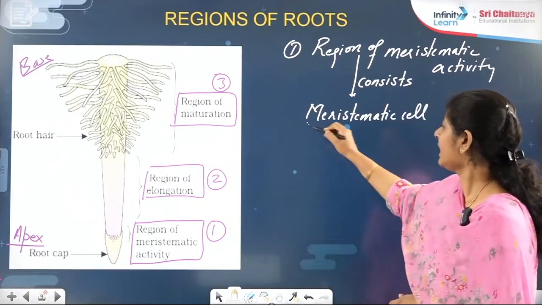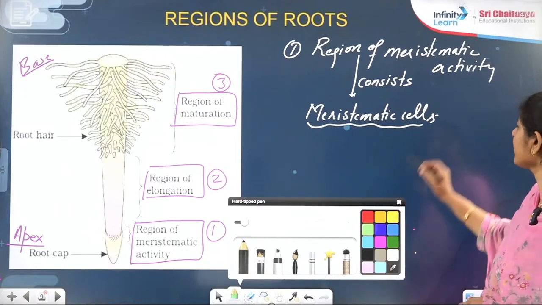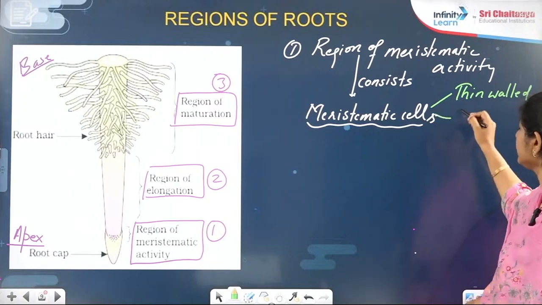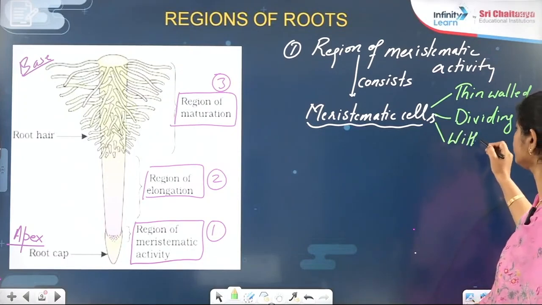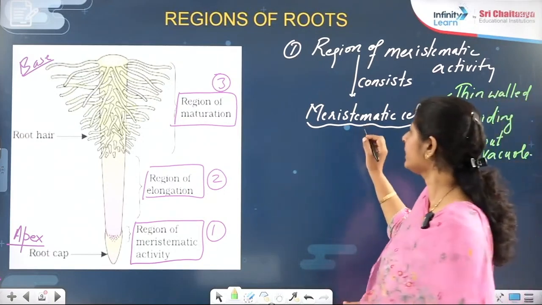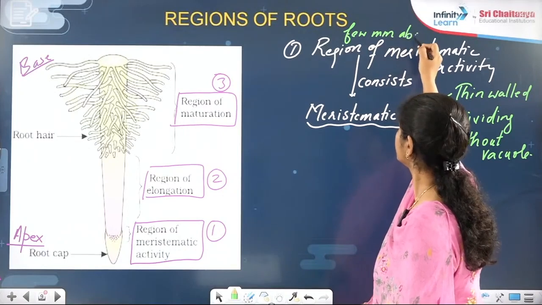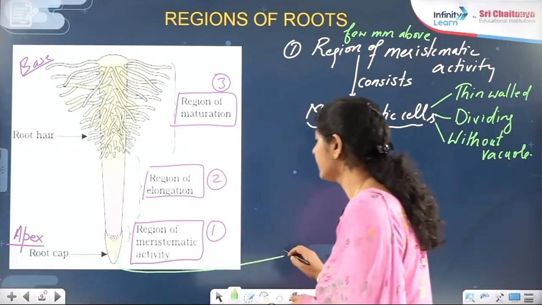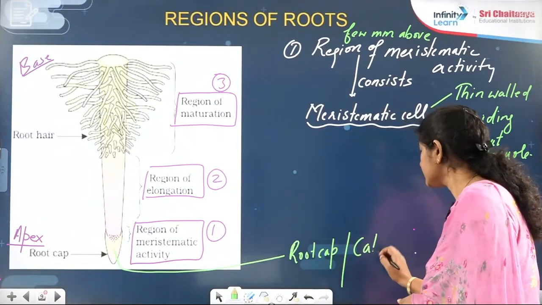And these meristematic cells, what are its features? Can I say these meristematic cells are thin walled, these are dividing cells, and they are without vacuoles. And this meristematic region is a few millimeters above the tip. Reason why? Because this is covered by the root cap, which you even call a calyptra.